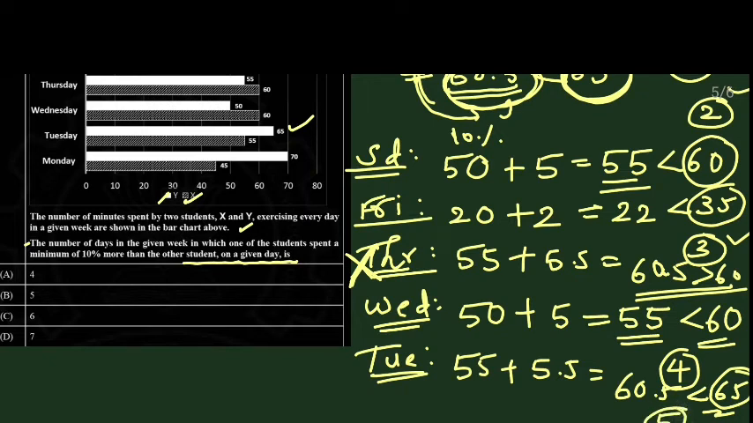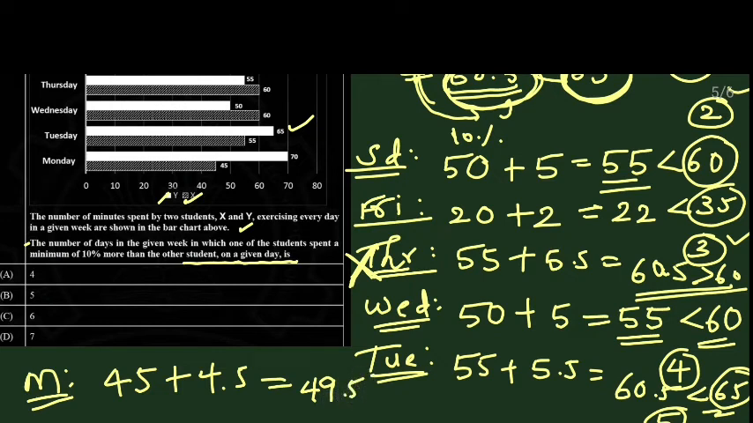So day 5 is also our favorable condition. What is the last day? That is Monday, so let's take Monday. The least spending time is 45. What is 10% of 45? That is 4.5, which means 49.5, but the other person is spending 70. 70 is greater, so this is also our favorable condition.